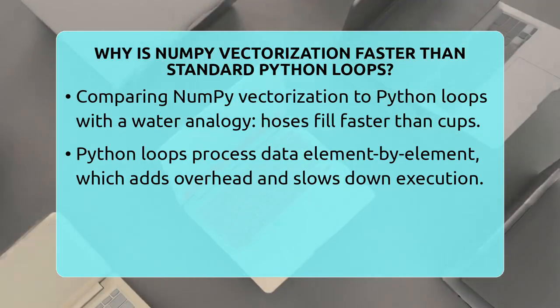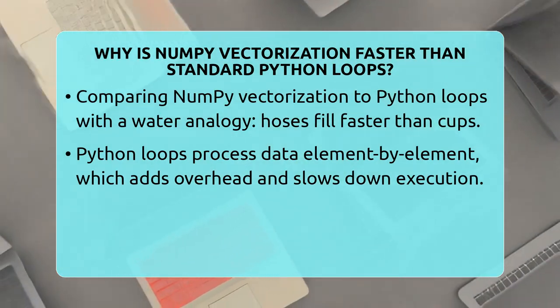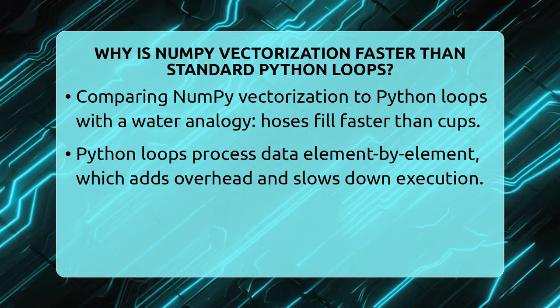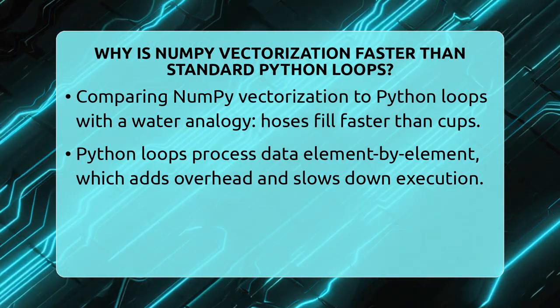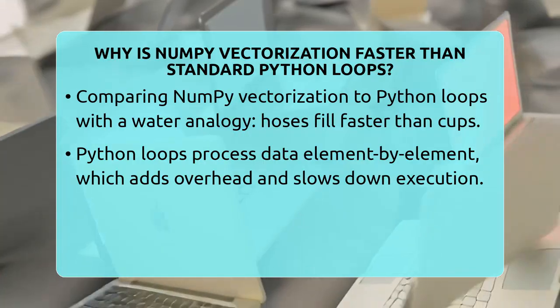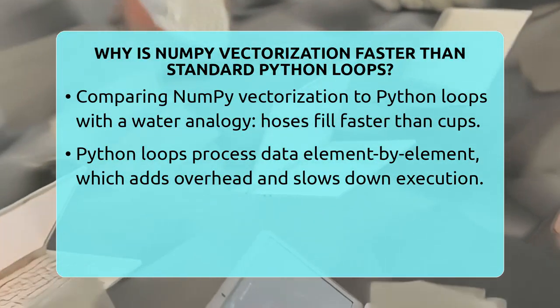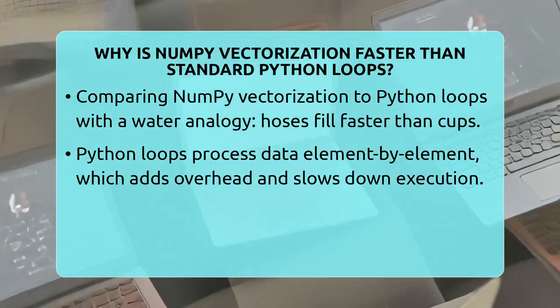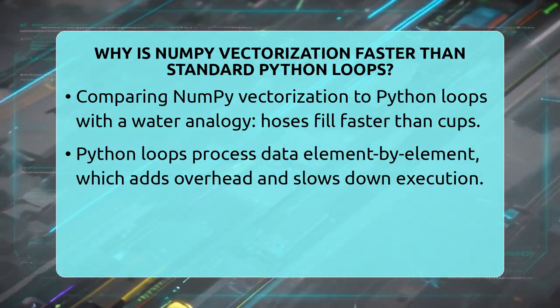Why is NumPy vectorization faster than standard Python loops? Imagine trying to fill a large swimming pool with a tiny cup versus a big hose. The hose fills the pool much faster because it moves more water at once. That's similar to what happens with NumPy vectorization compared to Python loops.